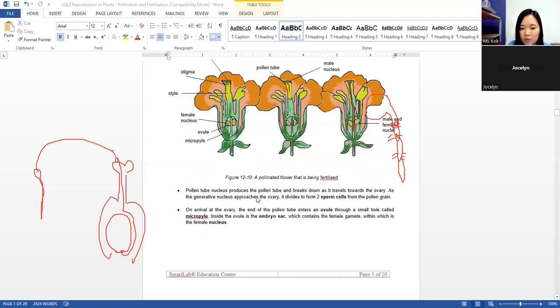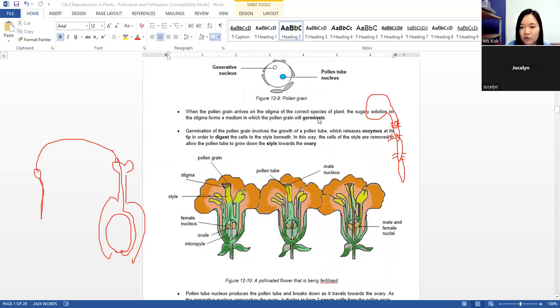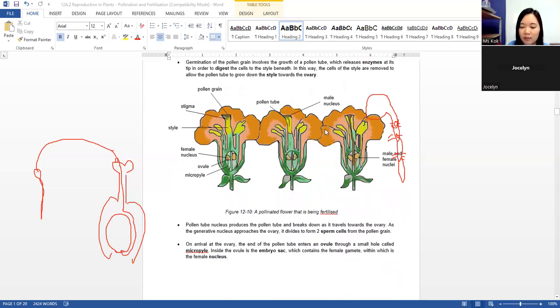Okay, a pollen tube nucleus produces the pollen tube and breaks down as it travels down the ovary. As the generative nucleus approaches the ovary, it will divide into two sperm. Remember, we have two nuclei in the pollen grain. The pollen tube nucleus will guide the growth of the pollen tube. The generative nucleus will follow behind the pollen tube. So as the pollen tube approaches the ovary, the generative nucleus will divide into two and form two male gametes.